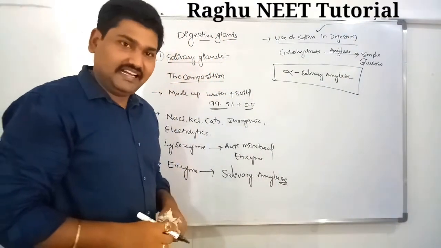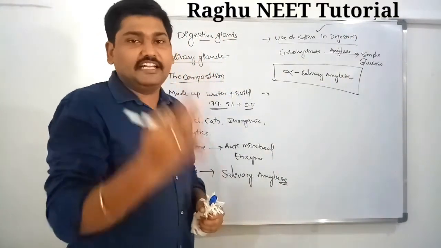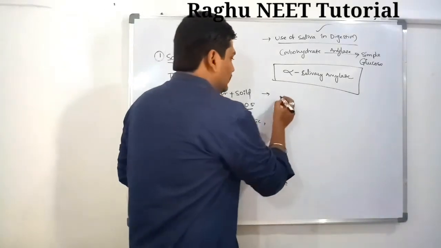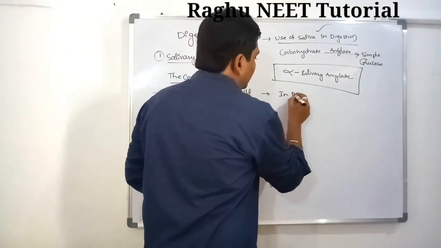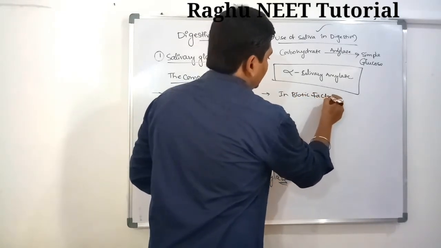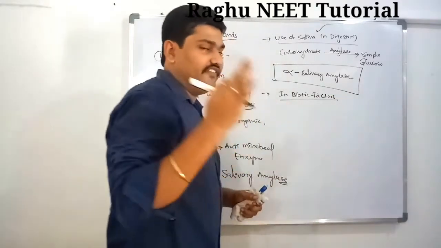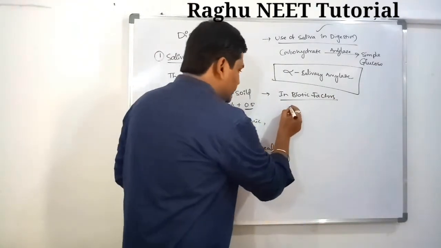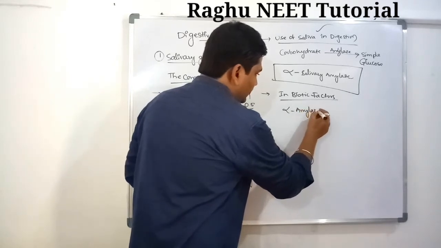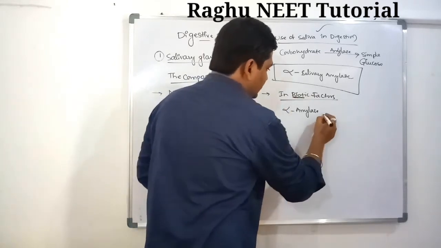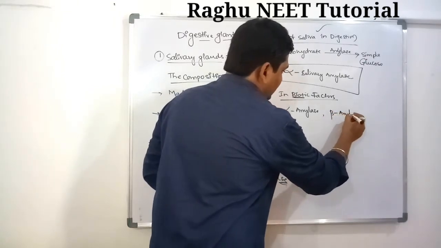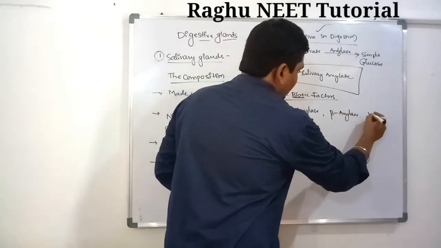In biotic factors, three different types of amylases are secreted. First one, alpha amylase; in biotic factors, beta amylase; third one, gamma.